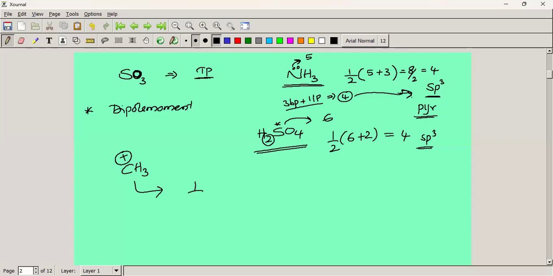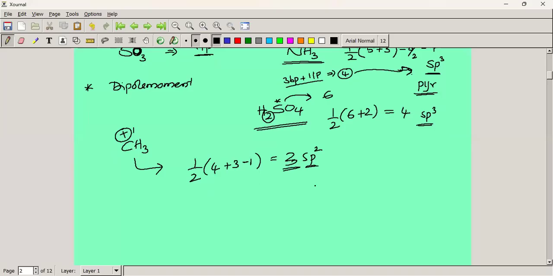It is sp2, because half into 4 plus 3 atoms minus 1, since a plus 1 charge means we remove one. 4 minus 2 is 6, and 6 by 2 means 3. 3 means sp2 hybridization. So that's why the methyl carbocation is always an sp2 hybridized carbon atom.